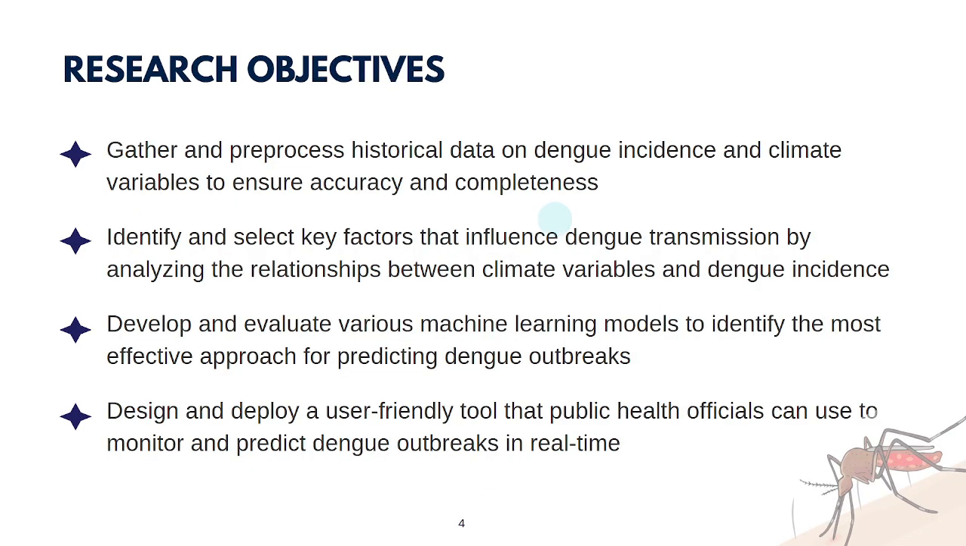Our project had four primary objectives. First, to collect and pre-process accurate historical data on dengue and climate. Second, to identify the key variables that influence transmission. Third, to develop machine learning models to predict outbreaks. And finally, to design a user-friendly tool that public health officials can use for real-time monitoring and prediction.